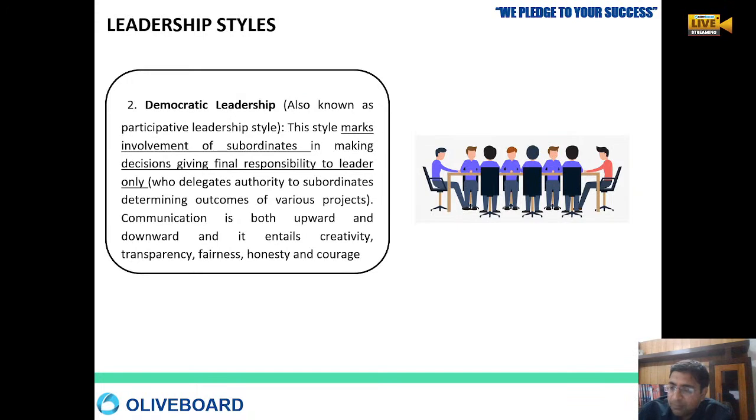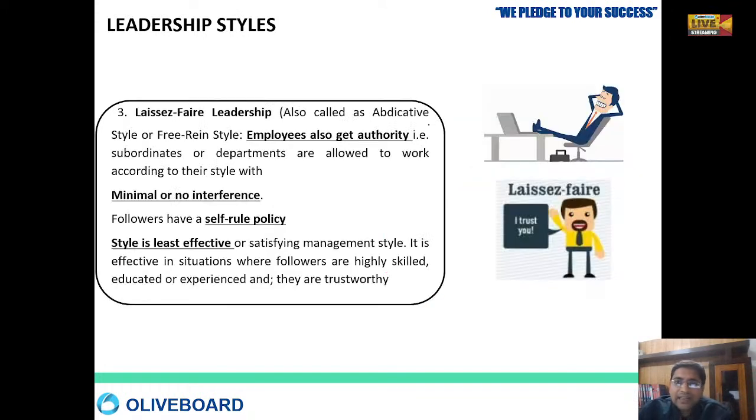Then democratic means it's participatory. Here we are taking the help of our subordinates. All people are sitting, where the leader is also sitting. They are consulting with each other and then deciding what course of action we should take. So here the communication is both upward and downward. Creativity, transparency, fairness, honesty, and courage, everything is happening over here. So it is a very important part. Then comes laissez-faire.